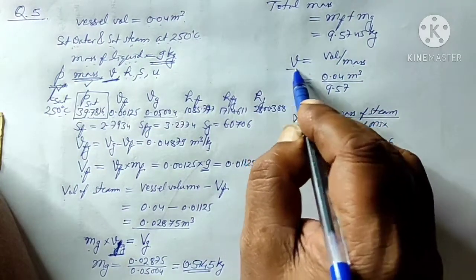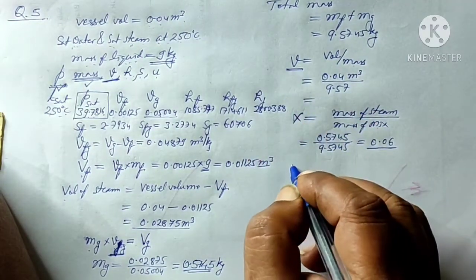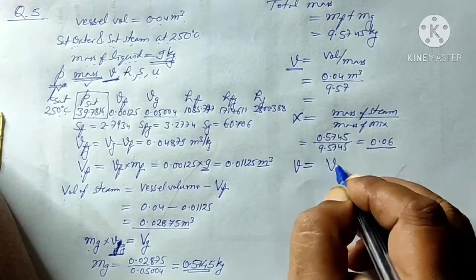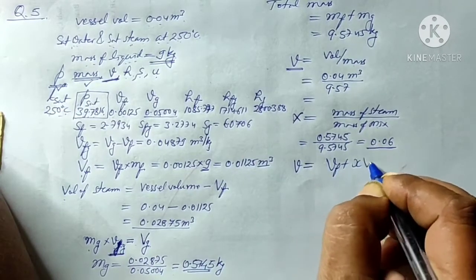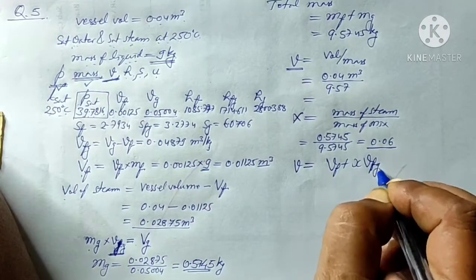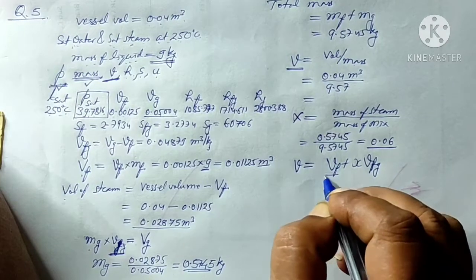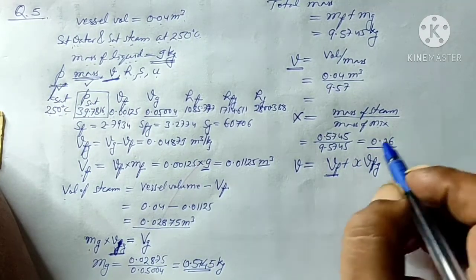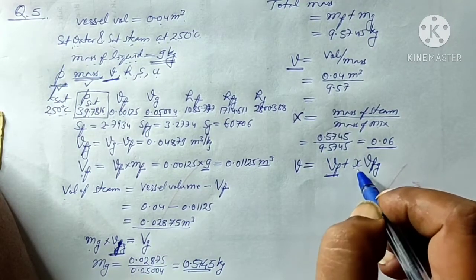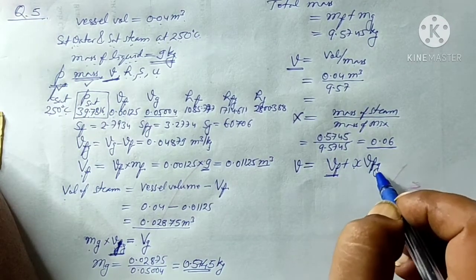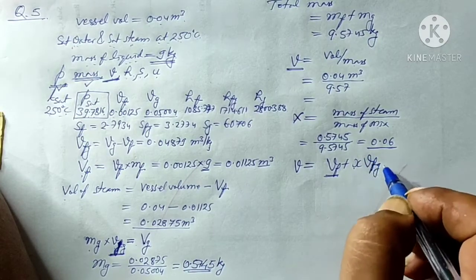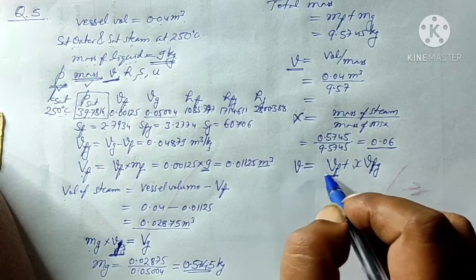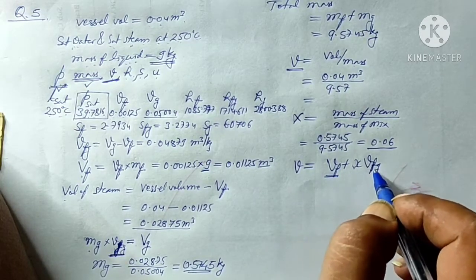We can find out the specific volume by another way, as specific volume is equal to Vf plus x Vfg, that is, the volume of 1 kg of liquid water plus x kg of water that is converted into steam. So Vfg is the change in volume when water is converting into steam. So the specific volume will be Vf plus x Vfg.